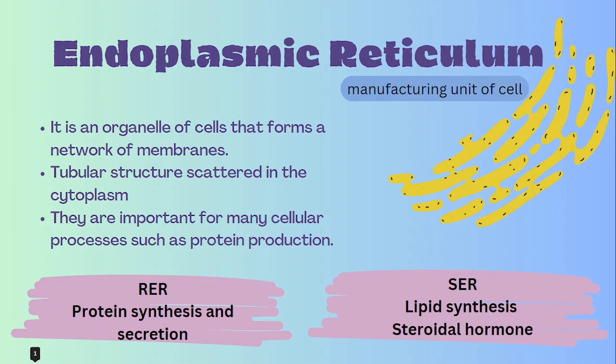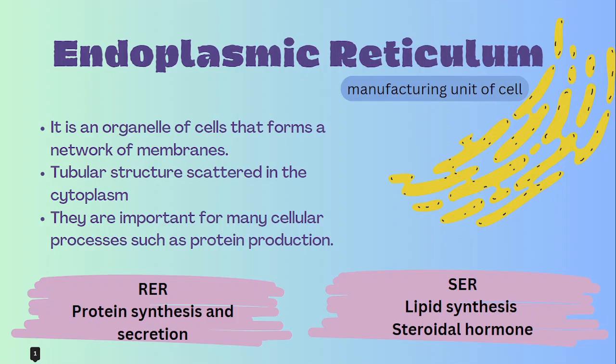RER and SER. The rough one contains ribosomes on its surface. So this texture is very rough, and hence it is called rough endoplasmic reticulum. It is mainly made up of cisternae and vesicles. And the ribosomes on its surface help in protein synthesis. That is it for rough endoplasmic reticulum. Next, smooth endoplasmic reticulum. It has no ribosomes, unlike rough endoplasmic reticulum. Correct? It helps in lipid and steroid synthesis. It also helps in membrane biogenesis.